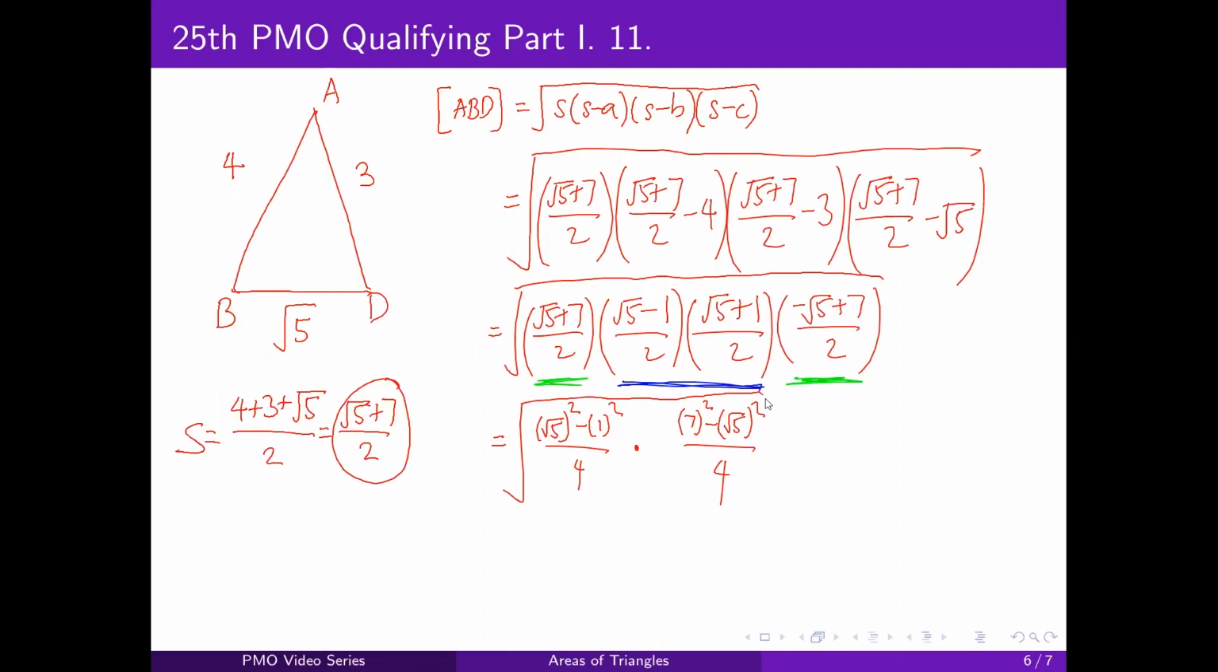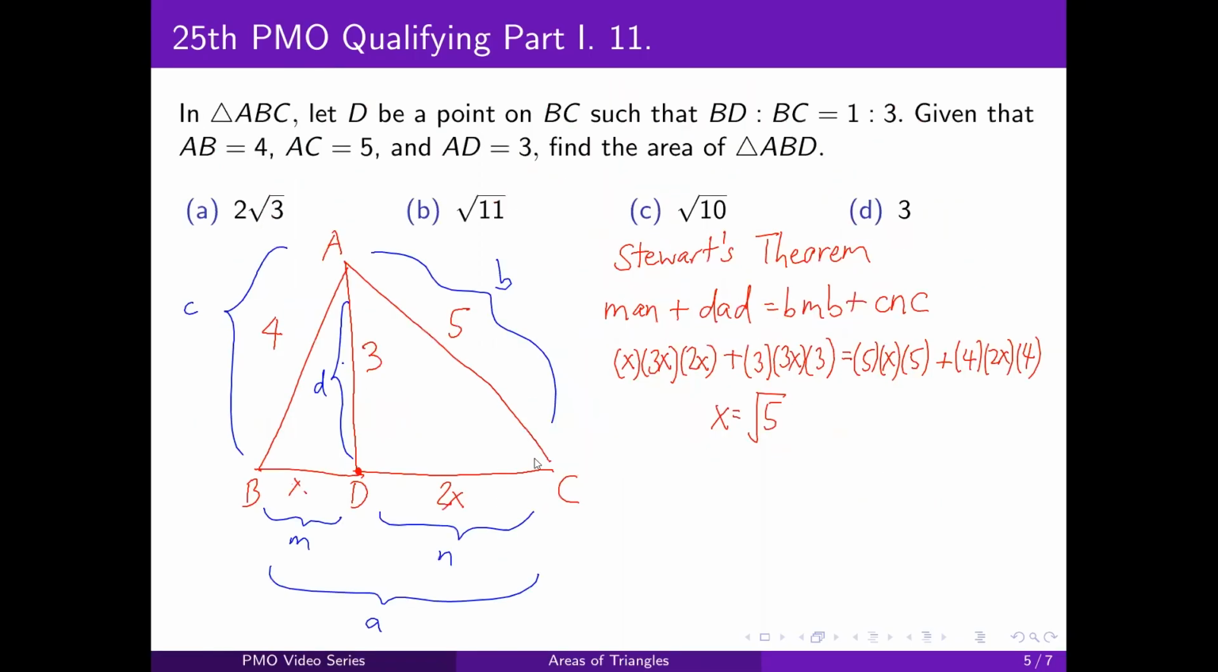And now this is a lot easier to work with. We can simplify the first fraction to be 5 minus 1 over 4 times, the second one will be 49 minus 5 all over 4, which simplifies to square root of 11. And thus, our answer to this problem is letter B, the square root of 11.